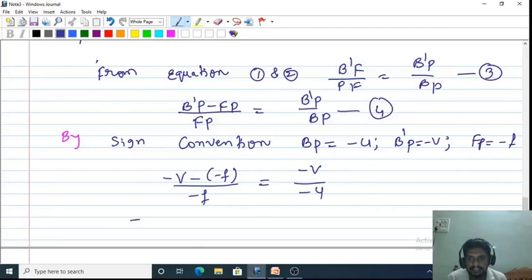So by simplifying it, you will get this negative. Here you will get (v minus f) by f is equal to v by u.